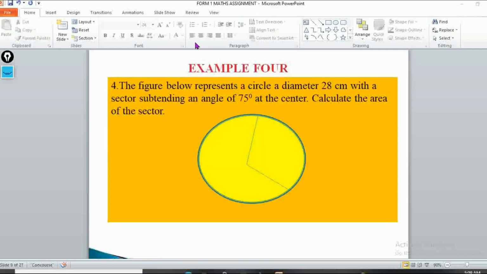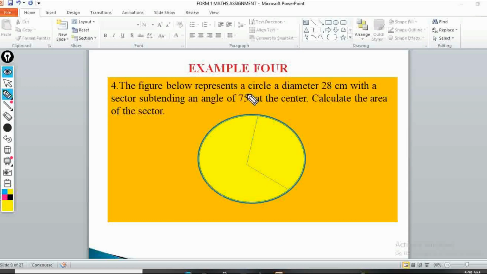So let's look at example 4. In our example 4, we have the figure below, which is a circle, and there's a portion of it that forms a sector, which is a region.